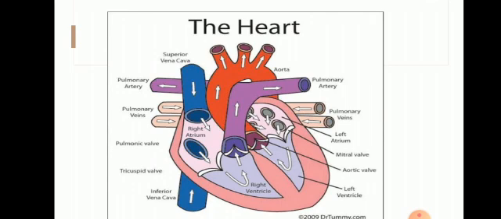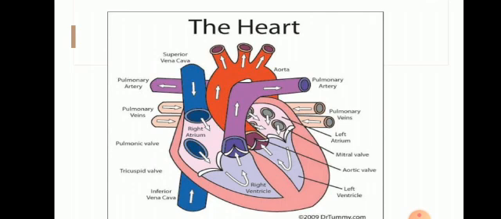This oxygenated blood is carried from the lungs to the left auricle by four pulmonary veins. Listen, all veins have impure blood, but the pulmonary veins have pure blood.